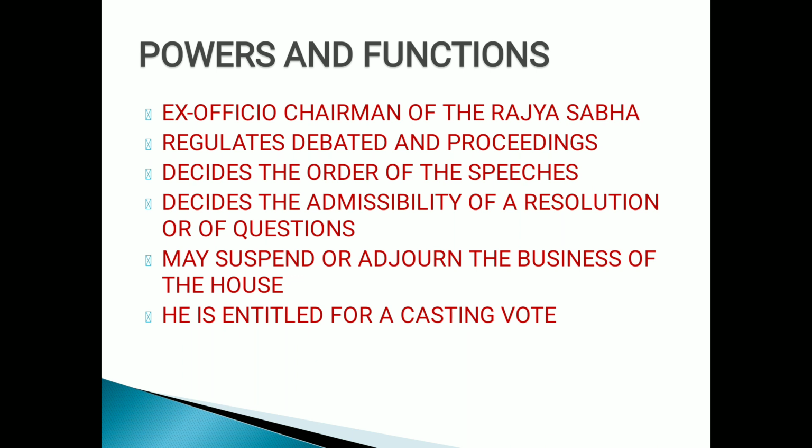Next, he is entitled to a casting vote, which I have already explained to you. If some proposal is being discussed in the house and the votes are equal for that proposal, that means the votes for and against are equal, children, then what will happen? Who is going to break the tie? At that time, the situation of a tie may occur. So who is going to break the tie, children? It will be broken by the Vice President of India. In the same way, the casting vote can be cast by the speaker in the Lok Sabha. In the same way, the Vice President can cast his vote in the Rajya Sabha, children.